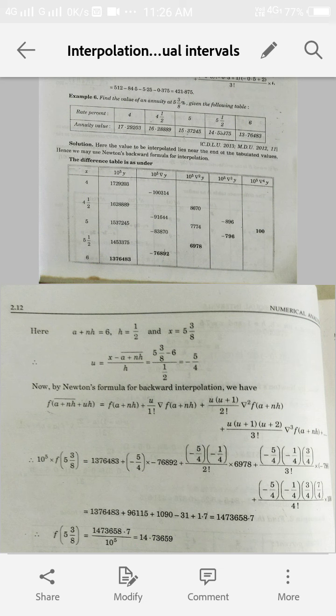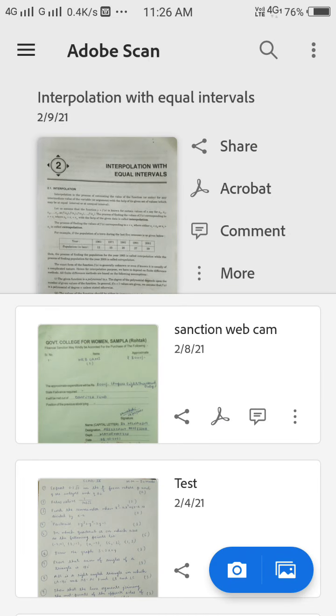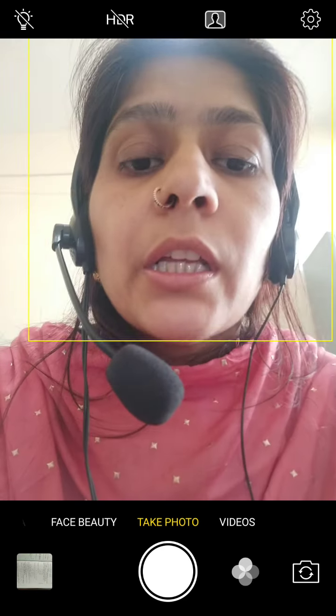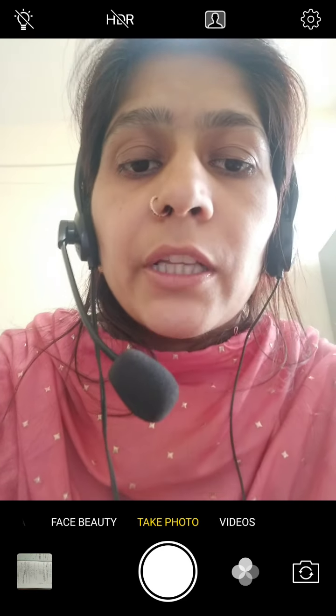So here we have discussed our Newton forward interpolation formula and Newton backward interpolation formula, and this is all about interpolation formulas dealing with equal intervals.